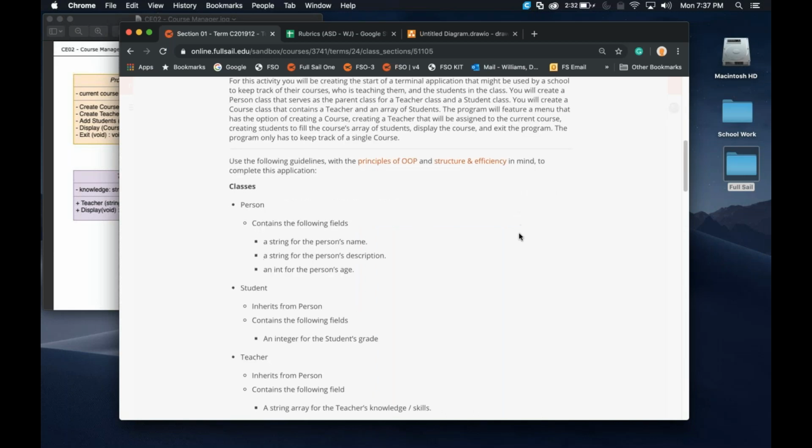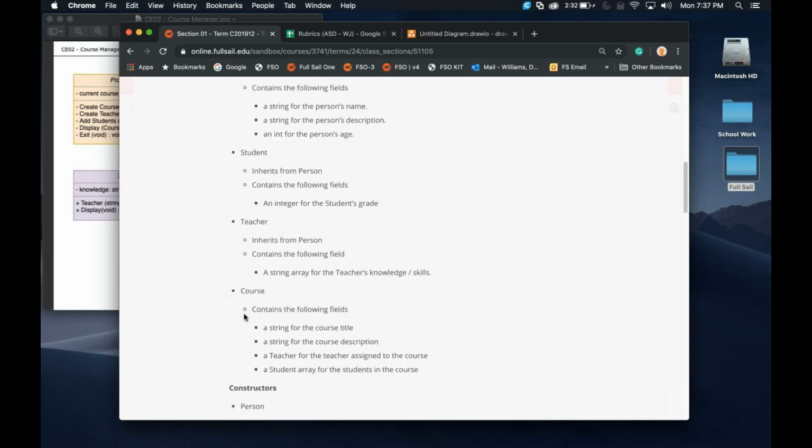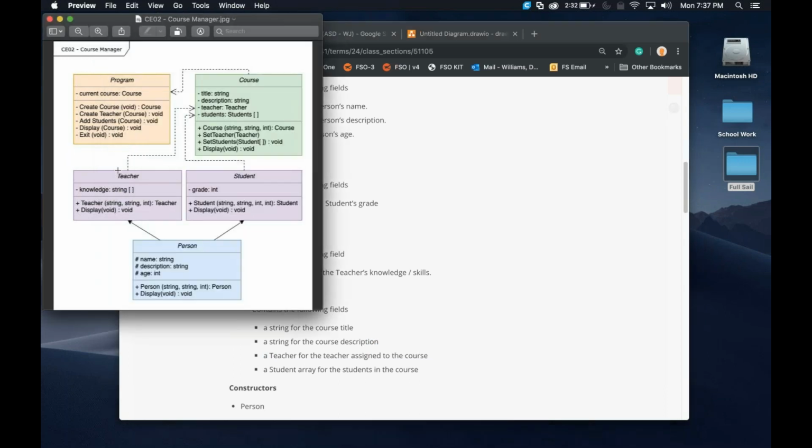Going back. What we're building here is basically a course tracker. We're going to be creating this course that's going to have a string for the course title, whatever the course is actually named, and a string for the course description, a little bit more about that course. We're going to assign a teacher. Notice over here, we have that dotted line, saying you're going to use this class inside of this course class. So we're assigning that teacher, and then we're going to assign a student array. This one's going to be important as well. Notice it's just like any other array, string array, int array, except this time we're using the custom data type of student.